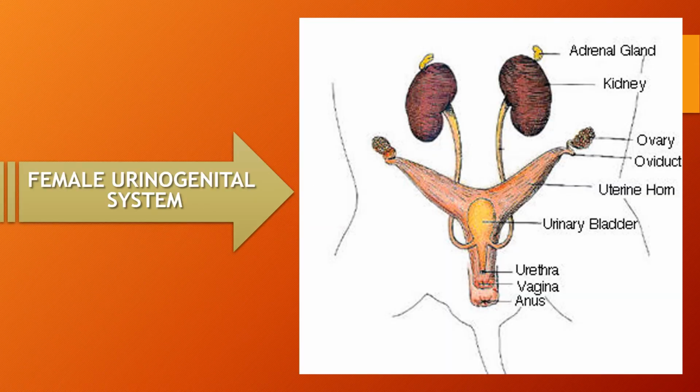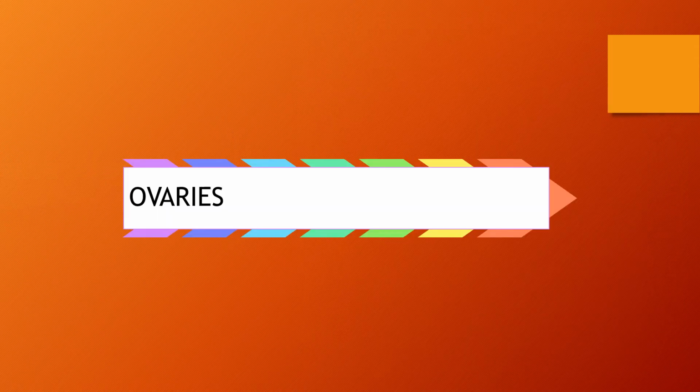Female urinogenital system is formed by the fusion of various parts. A pair of ovaries are present, which are usually buried in fat. They produce ova and certain hormones. An ovary has a number of ovarian follicles or Graafian follicles. One ovum matures in each follicle.